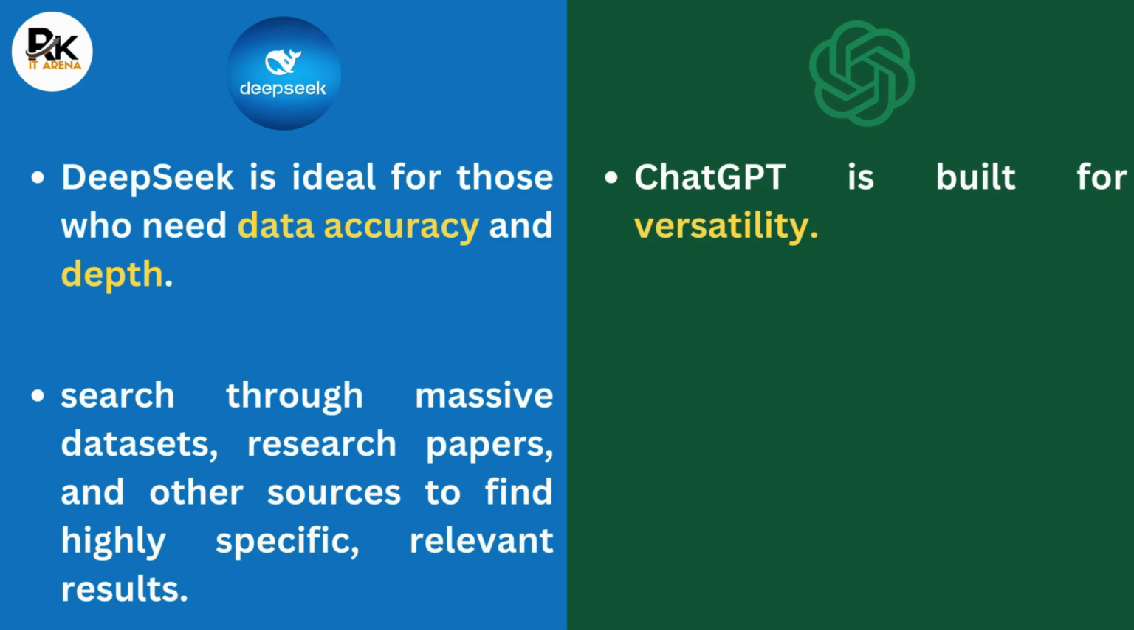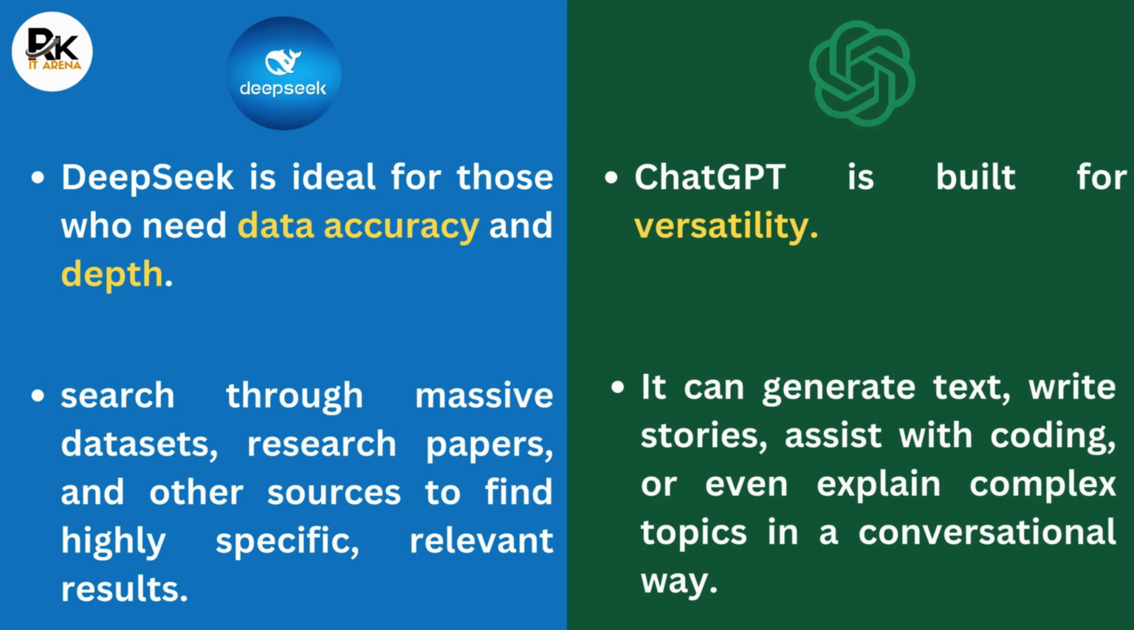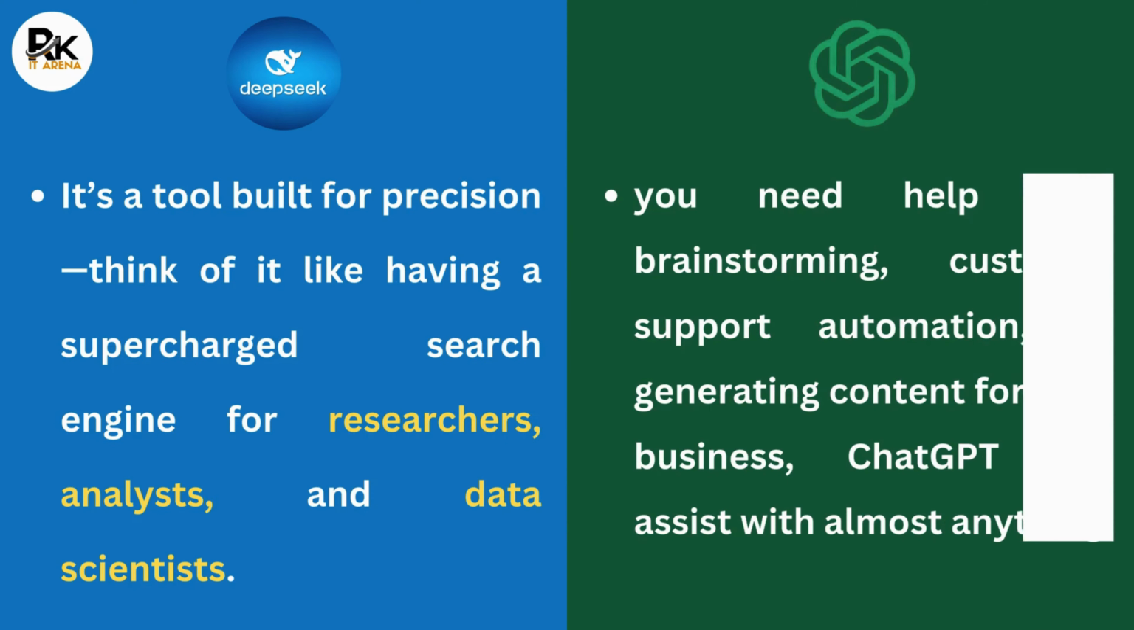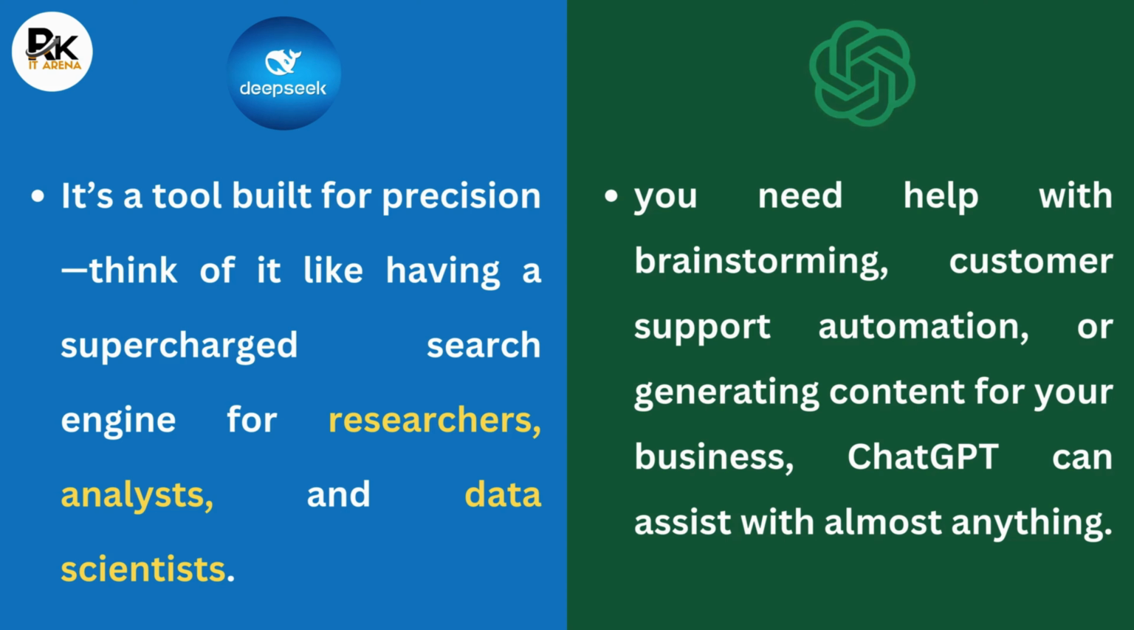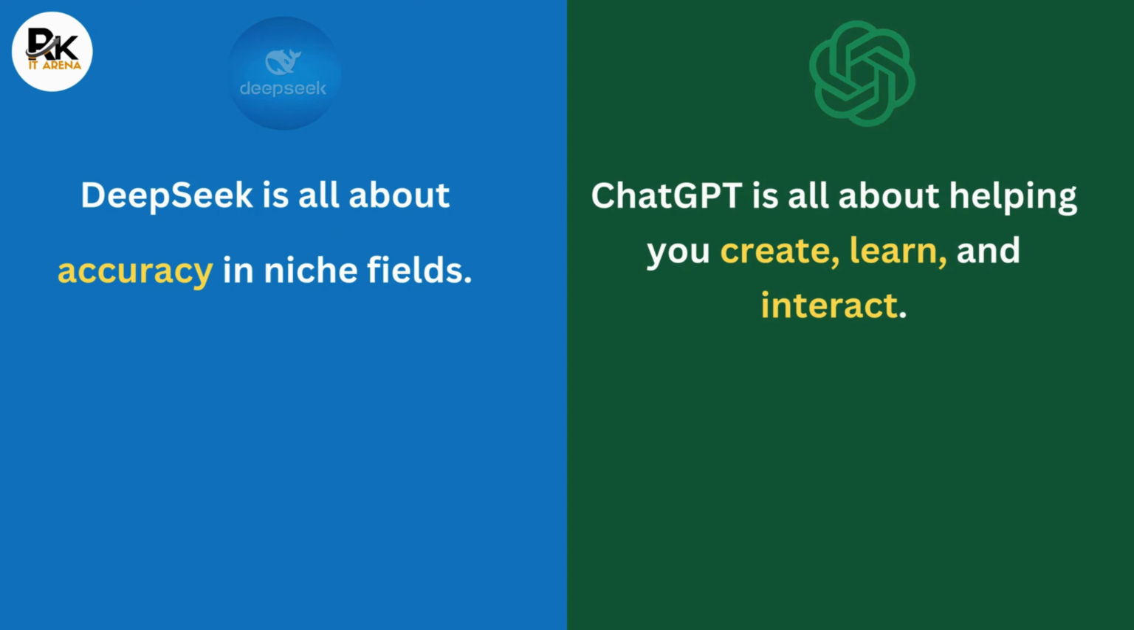ChatGPT, on the other hand, is built for versatility. It can generate text, write stories, assist with coding, or even explain complex topics in a conversational way. Whether you need help with brainstorming, customer support automation, or generating content for your business, ChatGPT can assist with almost anything. So, while Deepseek is all about accuracy in niche fields, ChatGPT is all about helping you create, learn, and interact.